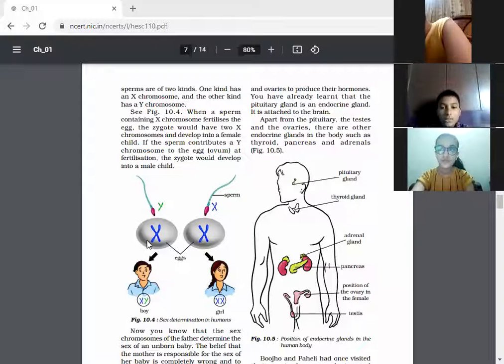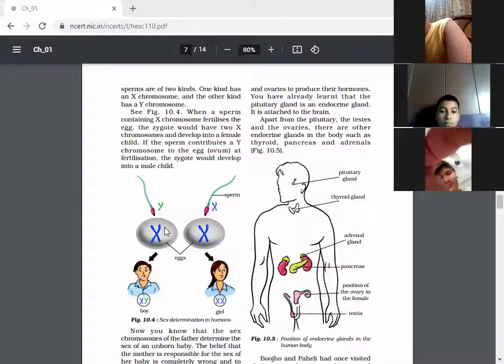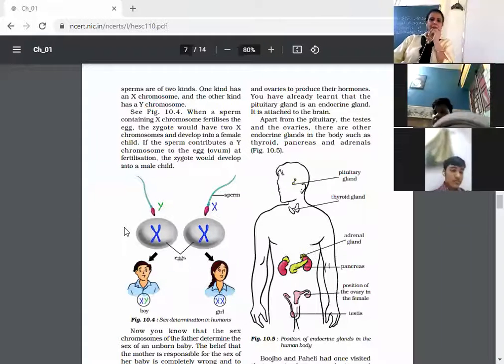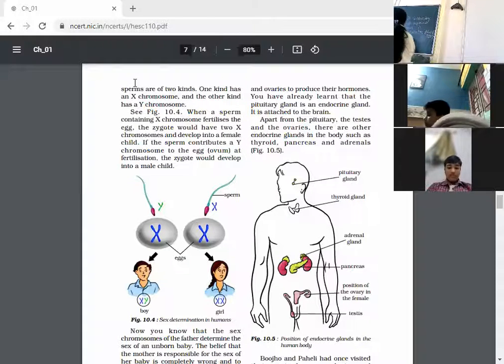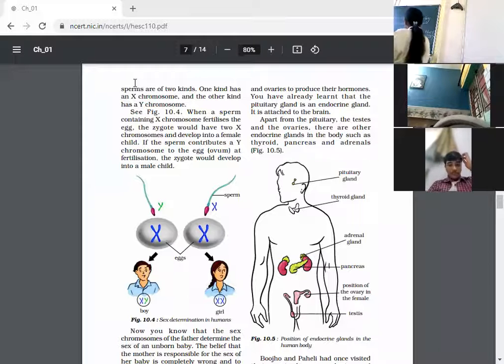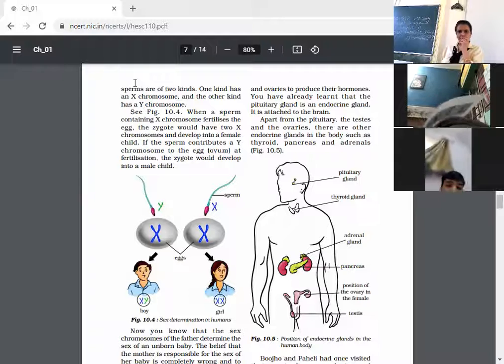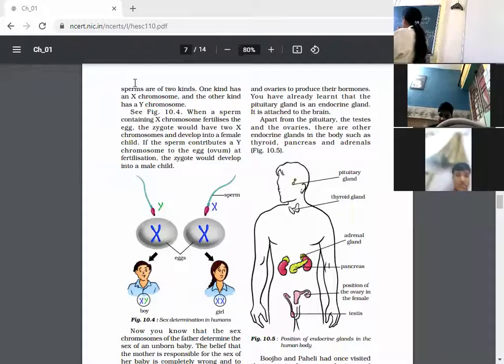So children, let me tell you before that, a total of 23 pairs of chromosomes are there. And you know where the chromosomes are? Chromosomes are present in the nucleus, as you have read in chapter number 8. Out of these, one pair is different.